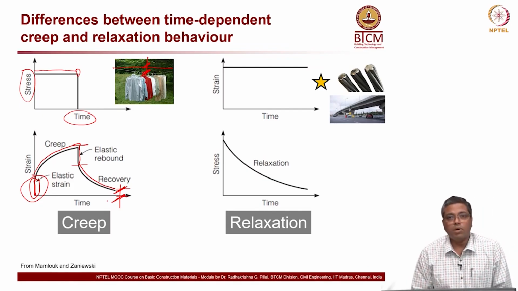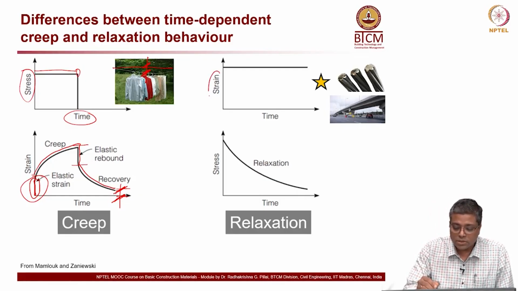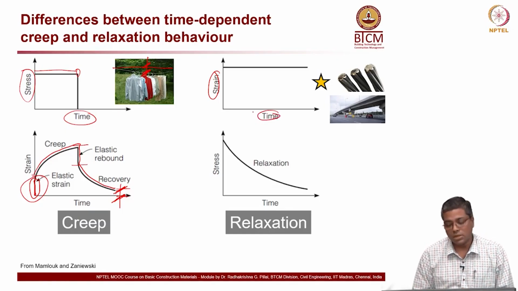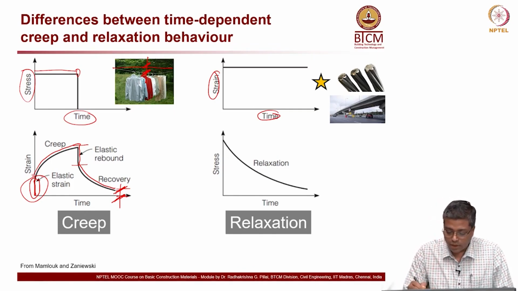Now, let us talk about the relaxation. Here strain is constant as a function of time, and not the stress. Now, when strain is constant, what is happening? Stress is coming down.